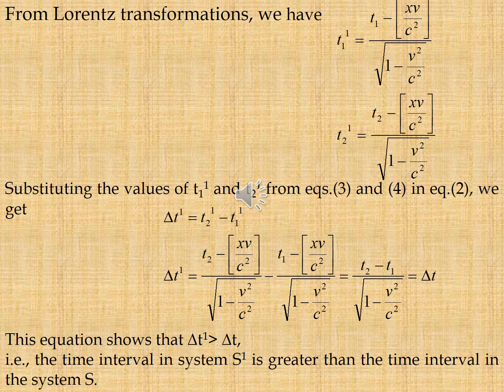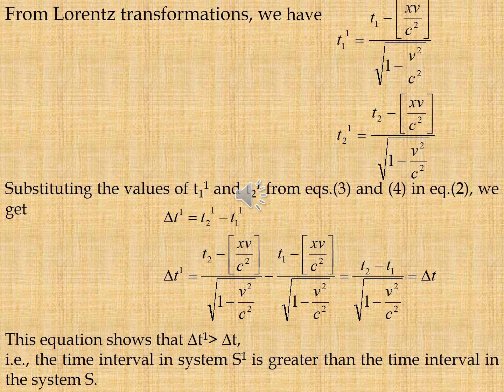Substituting the values of t1 dash and t2 dash from equations 3 and 4 in equation 2, we get delta t dash = t2 dash − t1 dash. After substituting, we get the equation delta t dash = (t2 − t1)/√(1 − v²/c²). t2 − t1 means delta t.